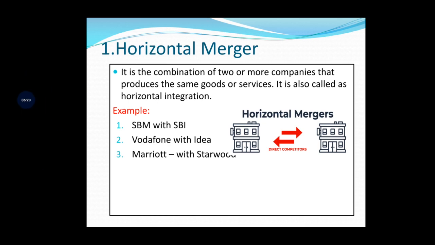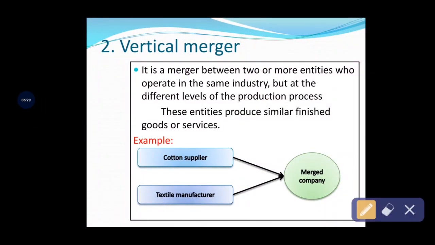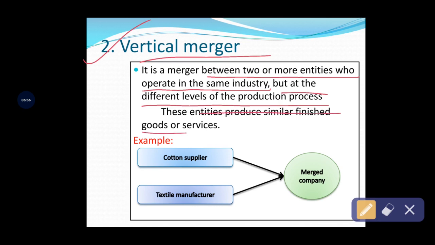The next type of merger is the vertical merger. In every form of merger, you have to remember the meaning of amalgamation or merger. A vertical merger can take place between two or more business entities who operate in the same industry but at different levels of production processes. These entities produce similar types of finished goods or services and provide them to their customers.